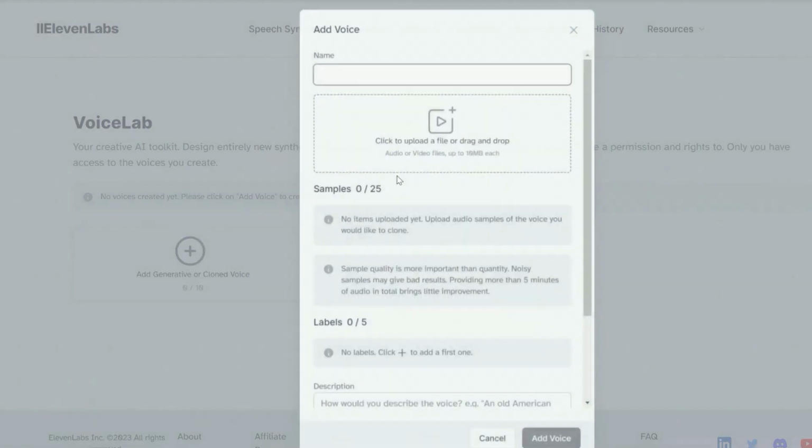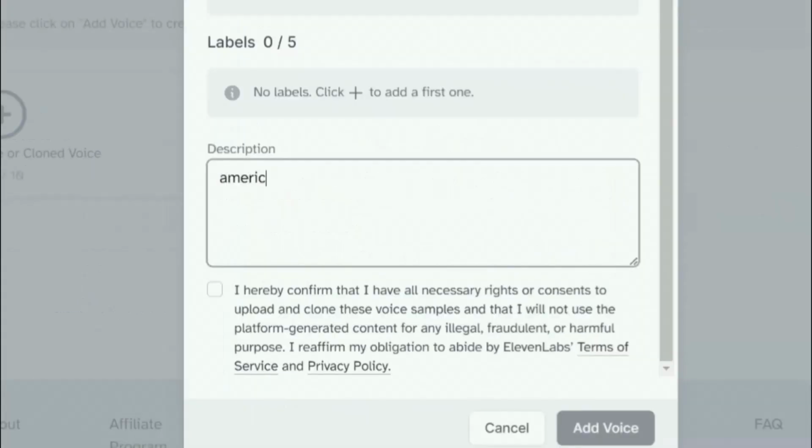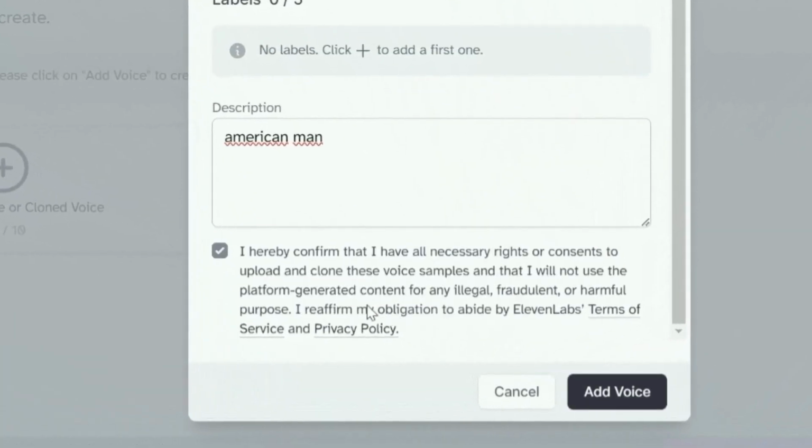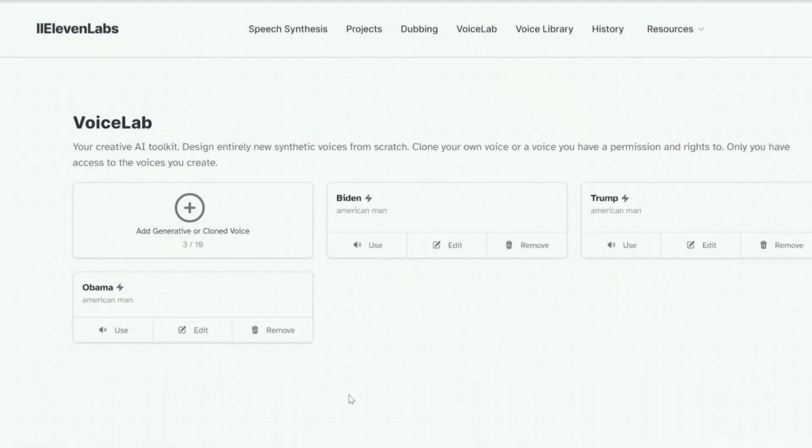Select Instant Voice Cloning. Now it is really simple. We will create a custom voice for each president, we will give it a name, upload the MP3 file we got, and finally you can add some tags such as American Man to obtain a better result. Read this carefully. We got Trump voice. Let's repeat the process with all the presidents.